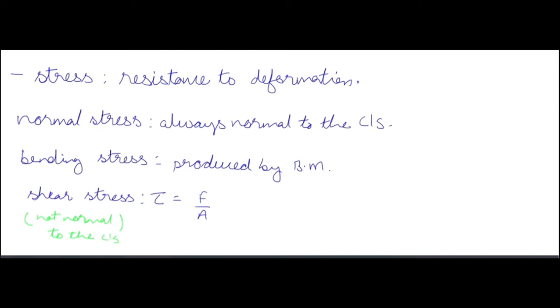Shear stress is equal to force by area, F by A, where F is the force acting on that area and A is the area on which F acts. The force and the area on which it is acting are parallel to each other. Always in shear stress, the force is acting parallel to the area.